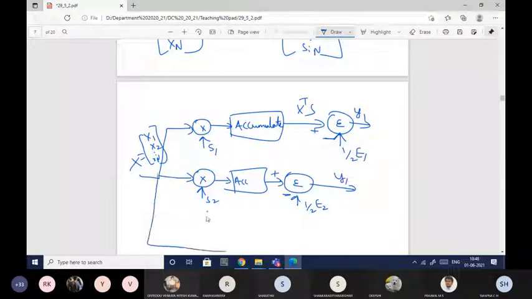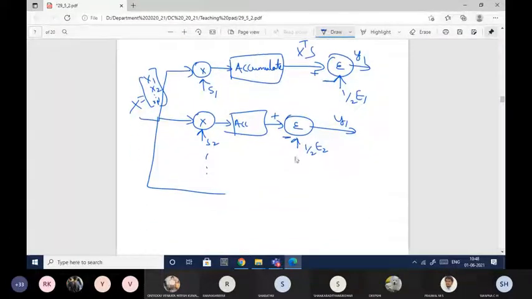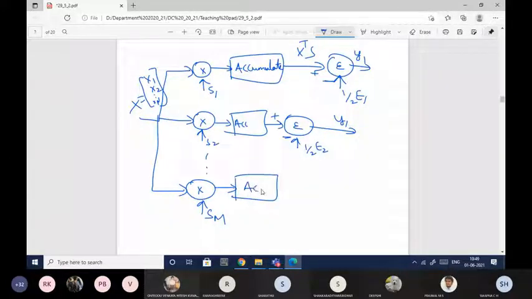In the same way, so on like that, I'll have sm here, because this sm corresponds to the m transmitted bits. x should get multiplied with sm and accumulate, and then subtract it from half em, so that I'll get ym.